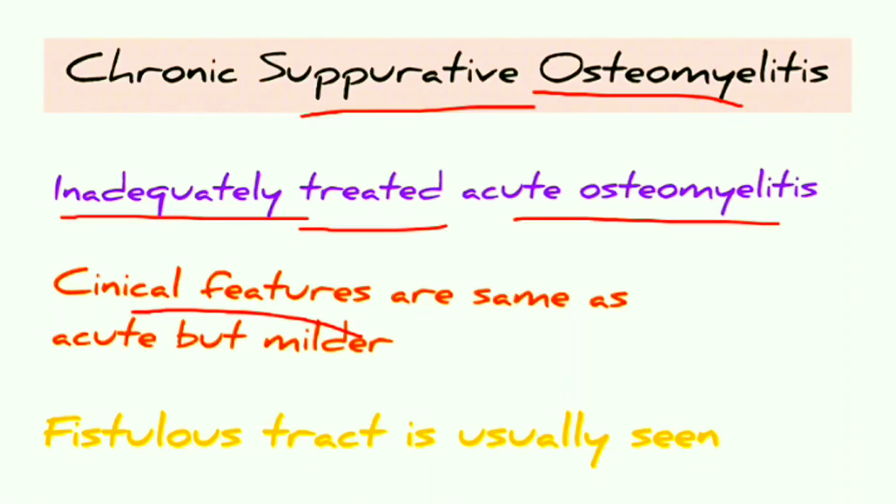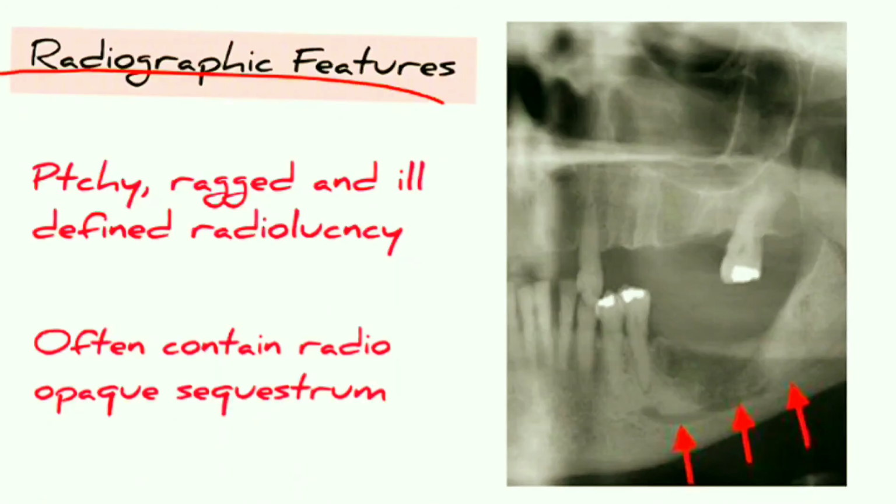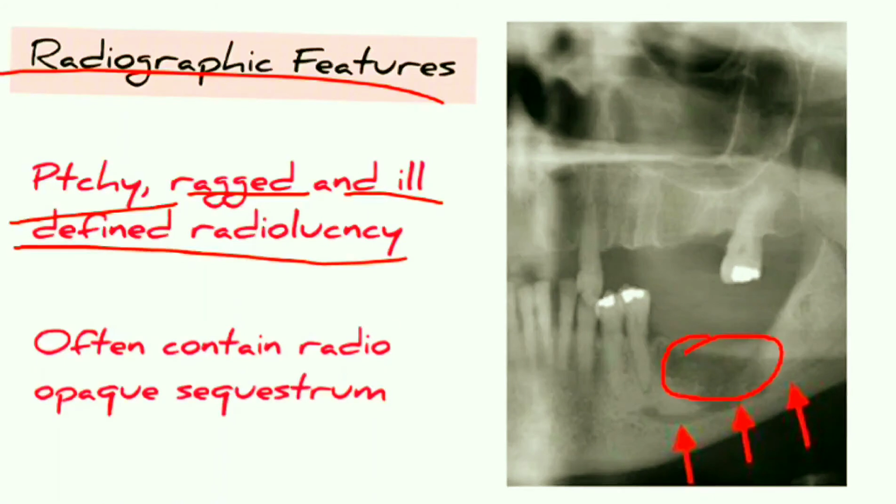The clinical features of chronic suppurative osteomyelitis are the same as those of acute suppurative osteomyelitis, but all the clinical features are in a milder form. Here fistulous tracts are usually seen. Now let us see the radiographic features of chronic suppurative osteomyelitis. Here a patchy, ragged, ill-defined radiolucency is seen, as you can see here. It often contains a radio-opaque sequestrum. So here radio-opaque flecks of bone are seen in between this radiolucent area, indicating formation of sequestrum.